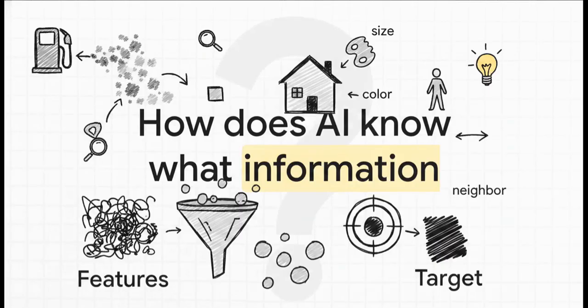So, data is clearly the undeniable fuel for AI. But this leaves us with a massive question. If a dataset has hundreds of columns, size, paint color, or even the neighbor's name, how does the AI filter out all that absolute noise to make an accurate prediction? Well, that brings us to features versus target, the absolute secret to how AI learns to focus its attention.